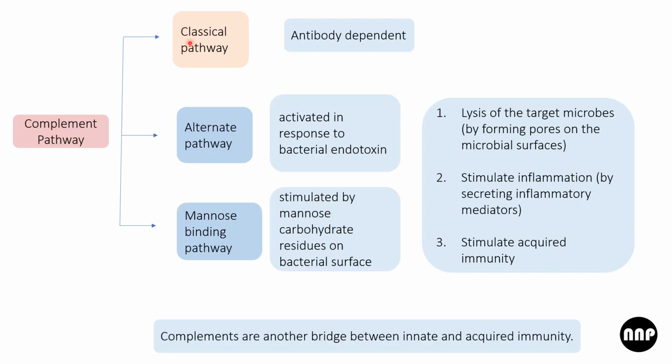Complement pathway, there are three: classical, alternate, and mannose binding. The classical pathway is antibody dependent, hence we will not talk about it in innate immunity, but the alternate and the mannose binding pathway are in the innate. What happens in the alternate pathway is it is activated in response to bacterial endotoxins.